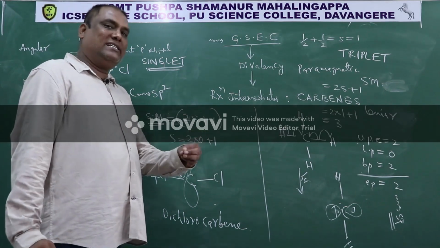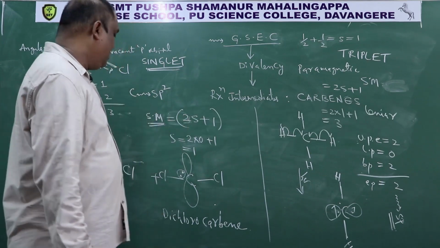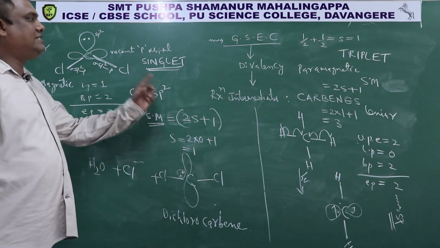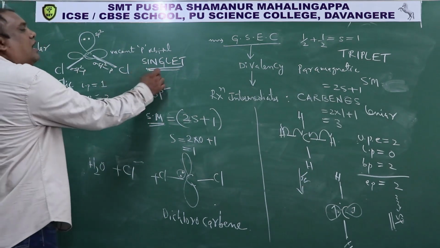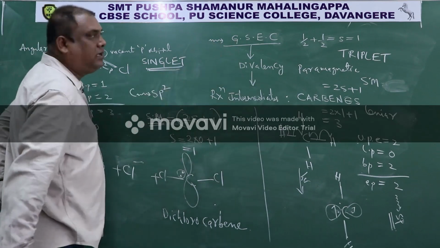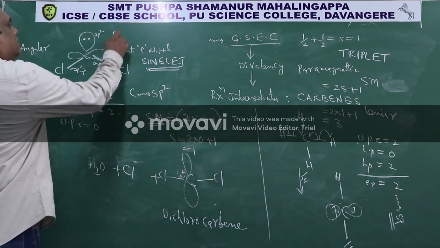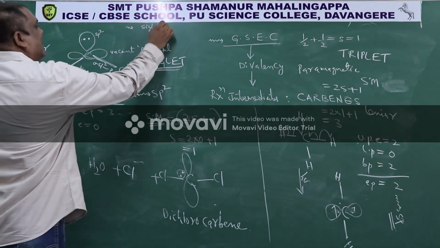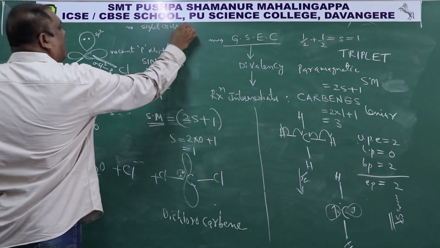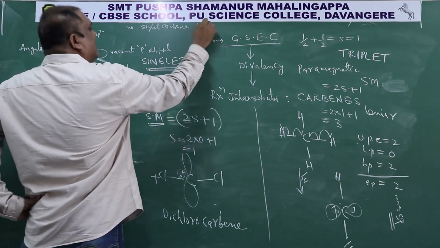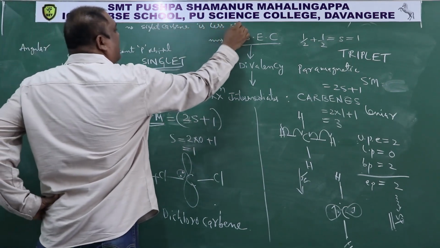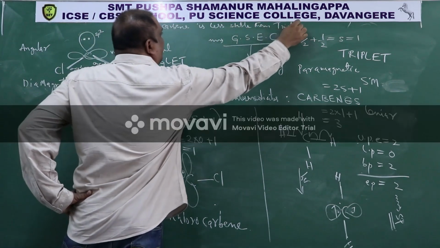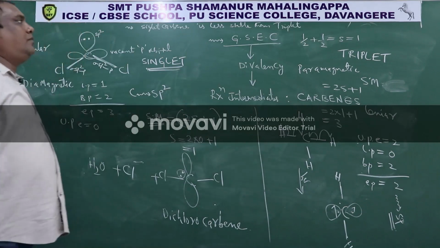If spin multiplicity is less, then it is less stable. So here, the spin multiplicity of the singlet carbene is only 1, so it is less stable. That is why singlet carbene is less stable than triplet carbene. This is a very important statement: singlet carbene is less stable than triplet carbene.